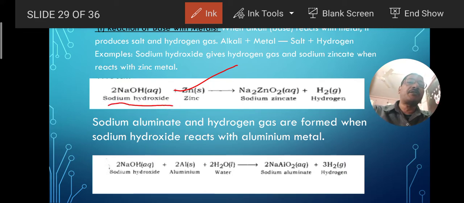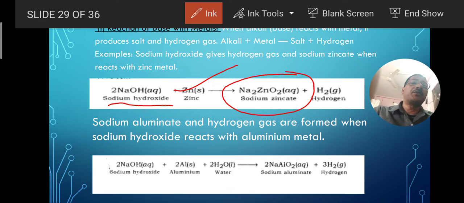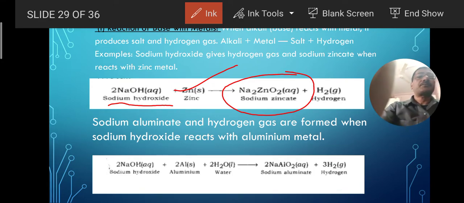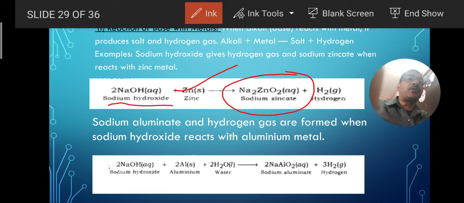When sodium hydroxide is reacting with this zinc, it is producing the salt which is known as sodium zincate, Na2ZnO2. Along with that we will find here hydrogen gas is also evolved.